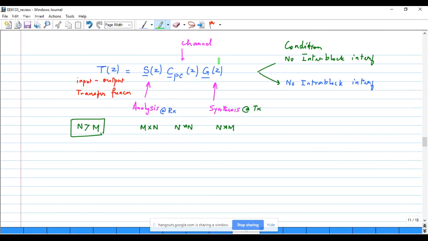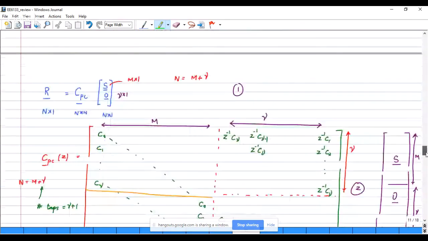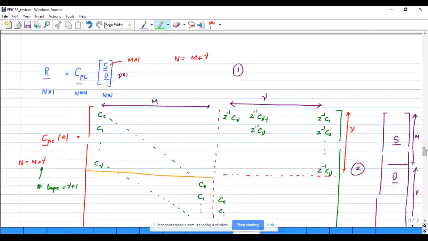So this is the overall transfer function. It's a matrix transfer function between the input and the output. And we can now derive two types of multi-carrier transceivers. One is where we use zero padding. The zero padding basically says that along with the vector to be transmitted, we append a certain number of zeros. The number of zeros we append depends on the length of the channel impulse response.